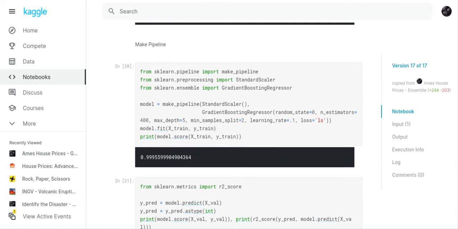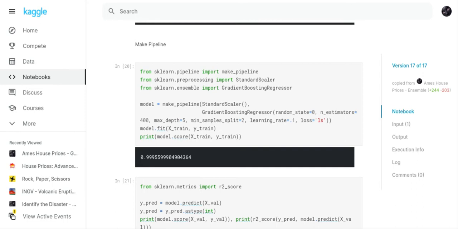And now I've done something new, and I've created a pipeline. Once you get the hang of it, pipelines are probably better because they keep you from making lots of mistakes. When you create a pipeline, you don't have to worry about standard scalar or getting everything right on standard scalar, because in the past I hadn't been doing standard scalar right.